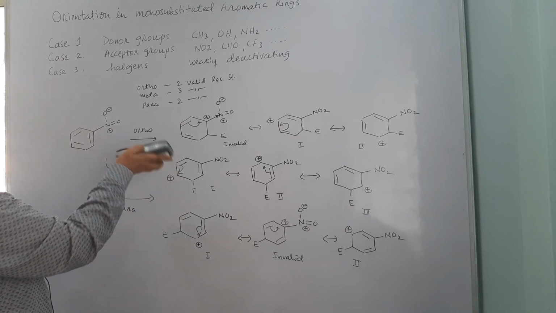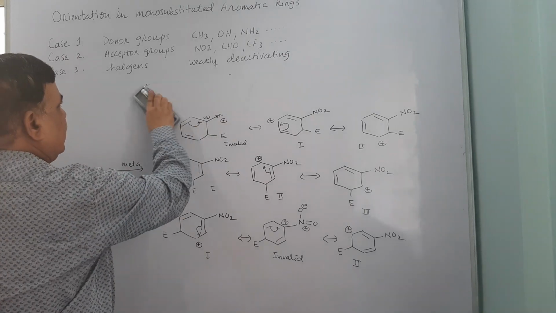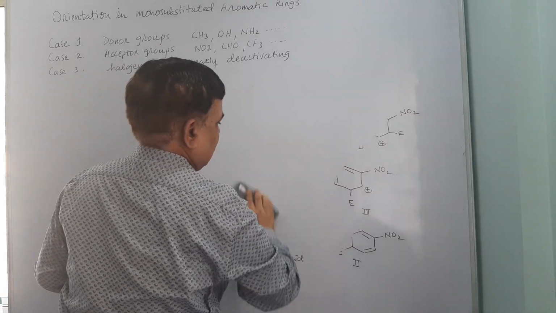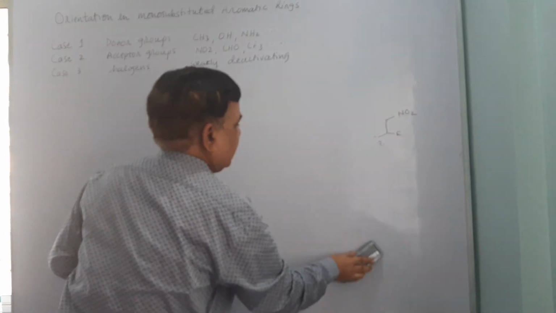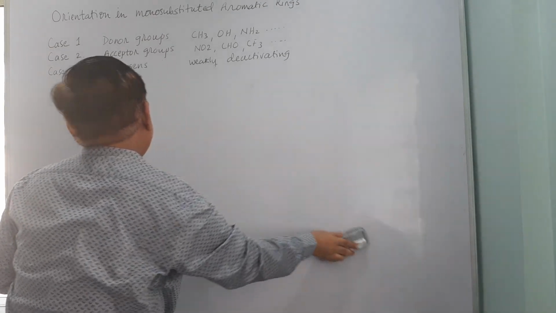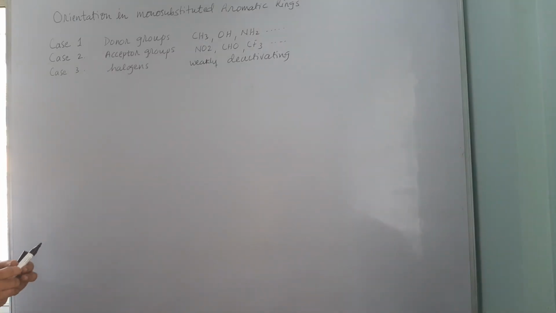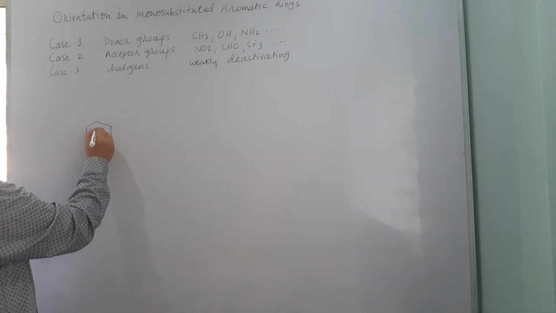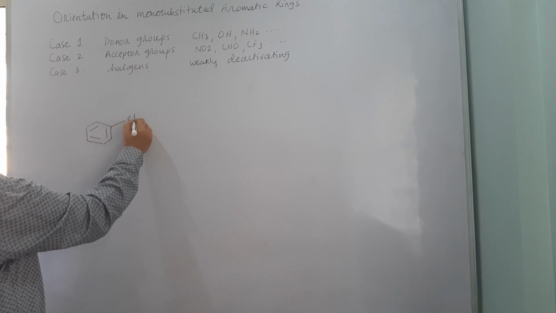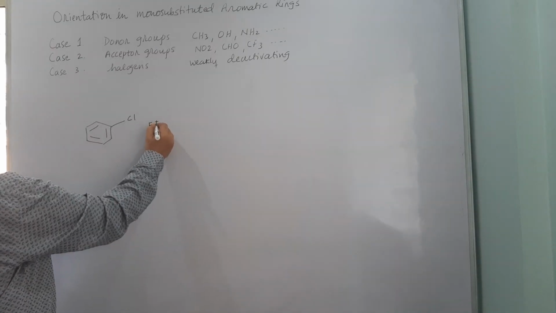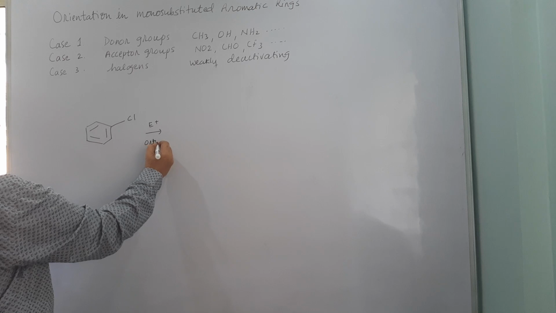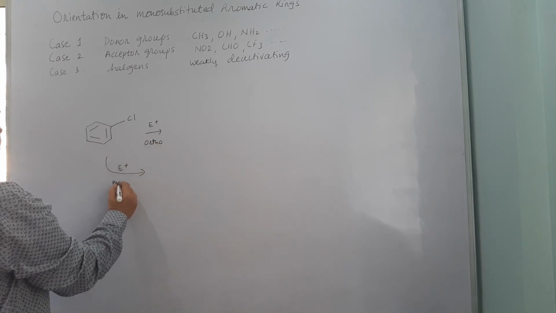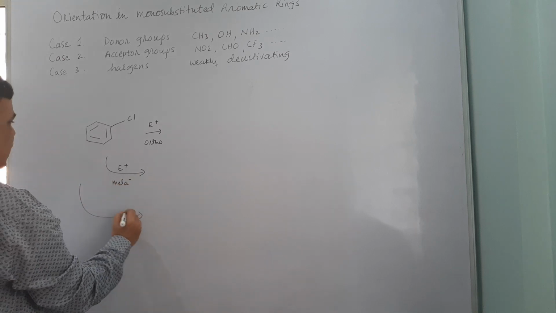Now coming to the third case where halogens are there. We know that halogens are electronegative and they are going to exert minus I effect on the aromatic ring. So overall reactivity of benzene ring will be very less because the halogens are going to exert minus I effect. Let us say the example of chlorobenzene and electrophile approaching at ortho, meta and para position.